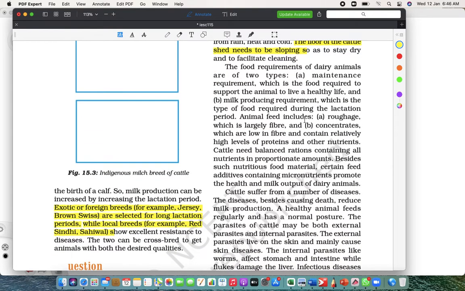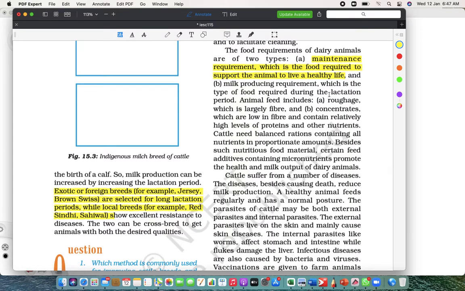Now there are two types of food requirements. First is maintenance, the food required for a healthy life. For example, we need to give them proper food, then only they are going to be healthy. Then milk production requires a certain type of food for the lactation period. You must have seen, when they used to take milk out of the cow or buffalo, they used to give something at that moment of time.